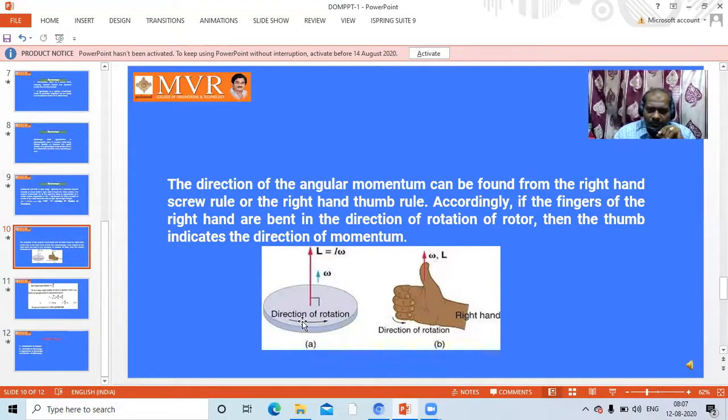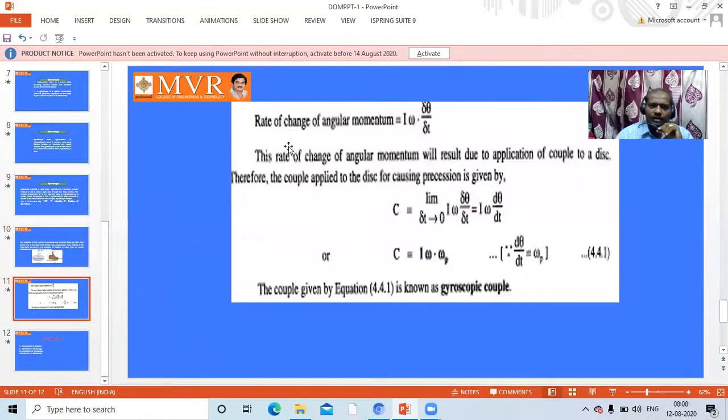So let us go for this. This is the direction of rotation, and a point is changing from this position to this position. Moment of inertia is equal to m k square, where m is the mass of the object and k is the radius of gyration. So let us go for the derivation of this gyroscope couple. The rate of change of angular momentum I omega is equal to displacement with respect to time.